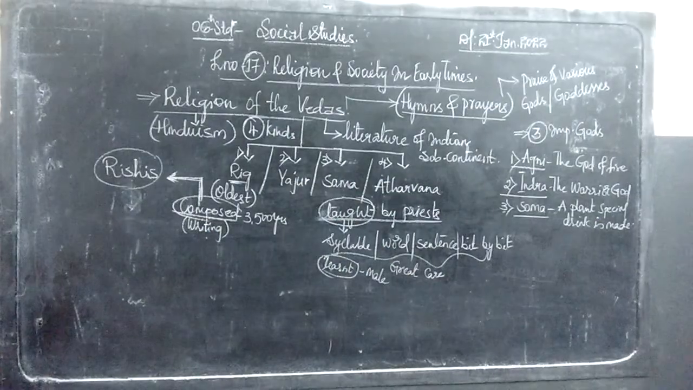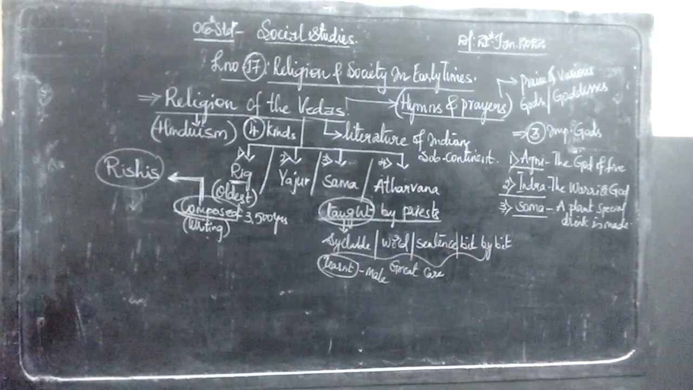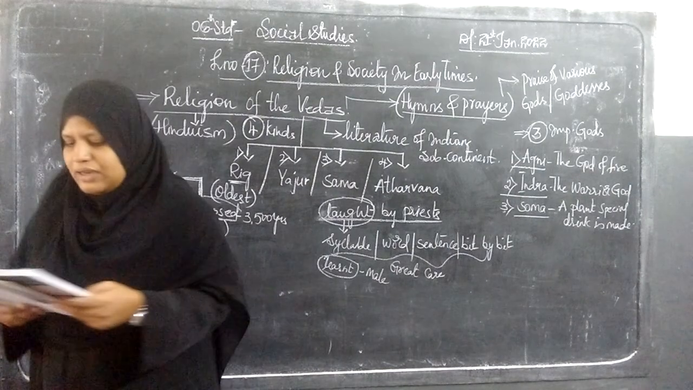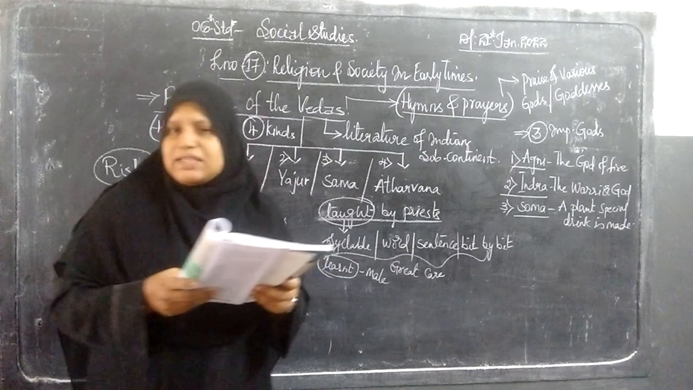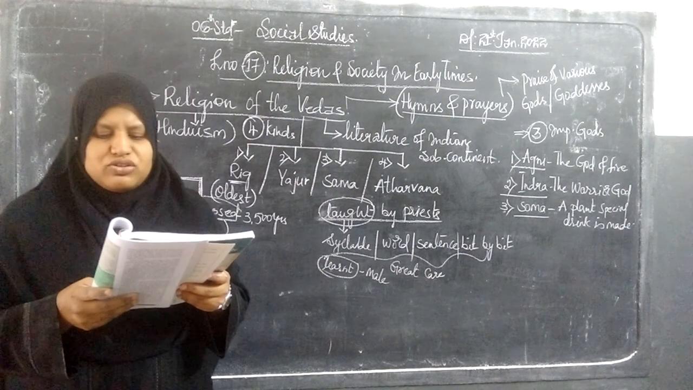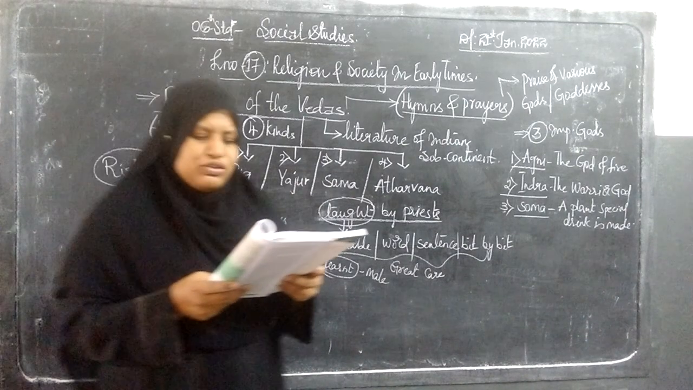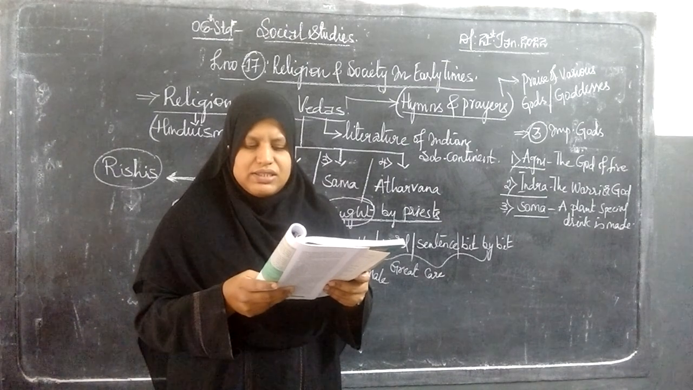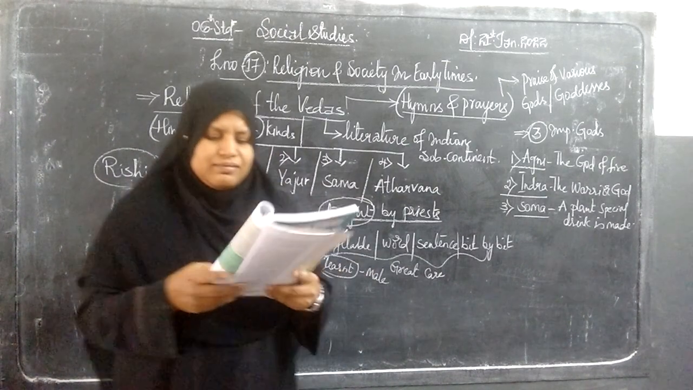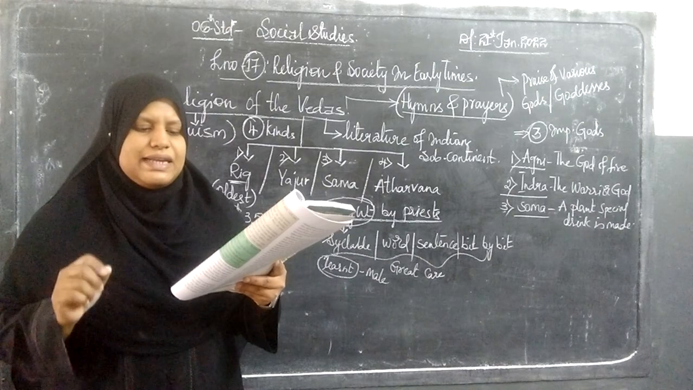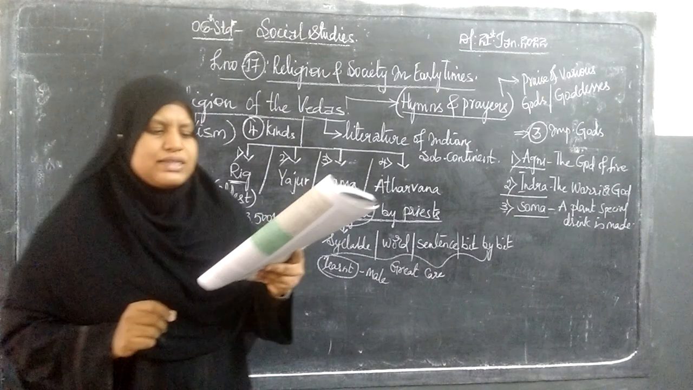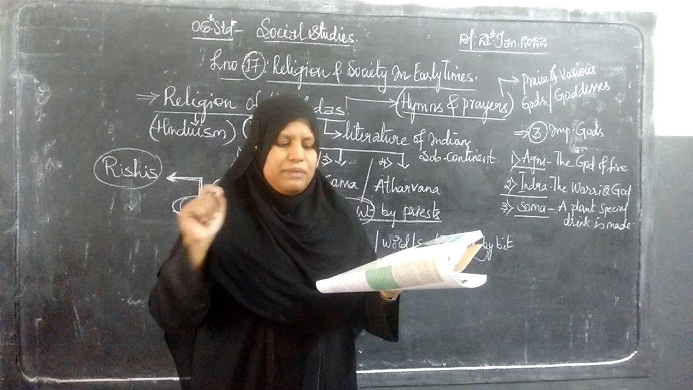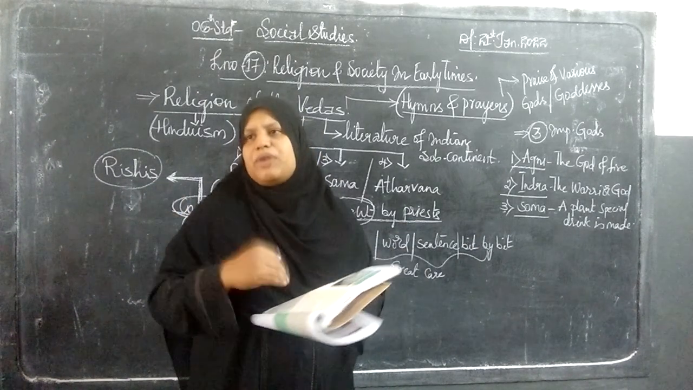I'll just read it out. Prayer to God: Asato ma sadgamaya, tamaso ma jyotirgamaya, mrityor ma amritam gamaya, Om shanti shanti shanti. Meaning: from ignorance lead me to truth, from darkness lead me to light, from death lead me to immortality. Om peace, peace, peace.